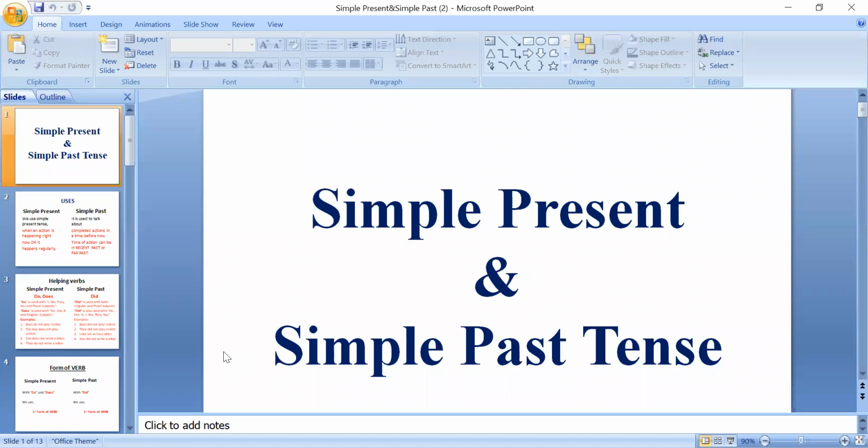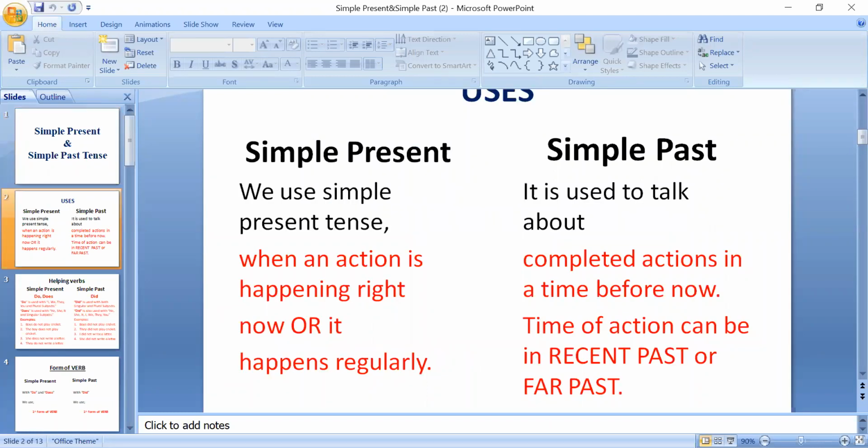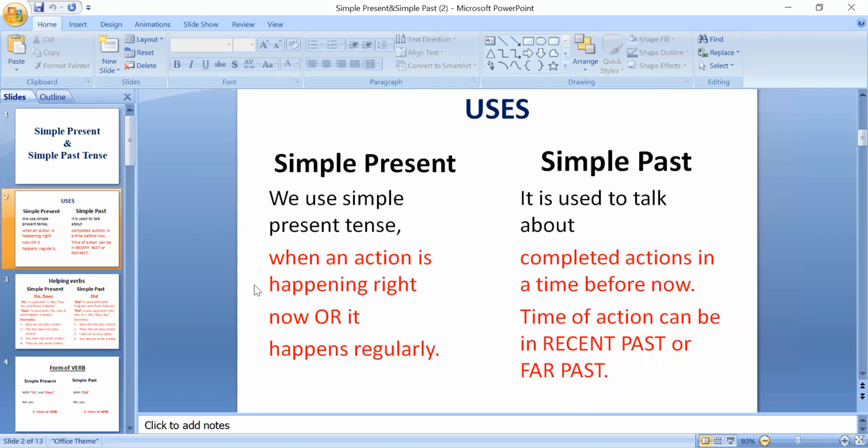As you know that we have started revision now. Okay, class 5, as you know that we have started revision now. So the first grammatical concept we are going to revise was simple present and simple past tense. We revised it yesterday. And today I am going to tell you something more about simple present and simple past tense.